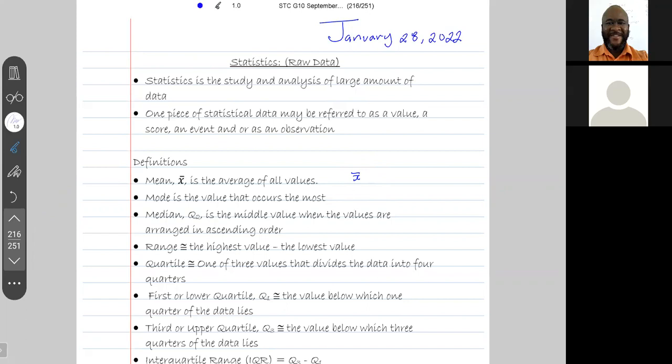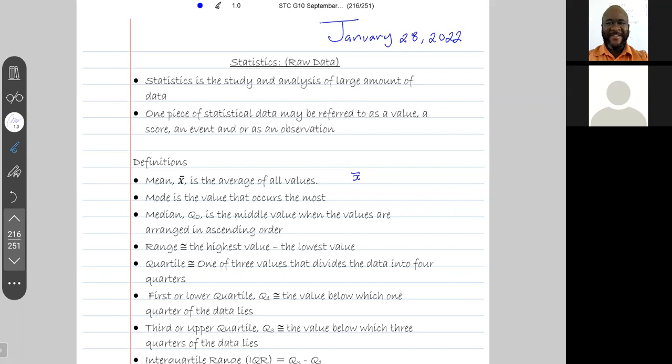Now in statistics, the mode is the value that occurs the most. So if you have a number of values, the one that occurs the most in the data is called the mode. Guys, the median is the middle value when the values are arranged in ascending order. There's the range. The range is the highest value minus the lowest value.